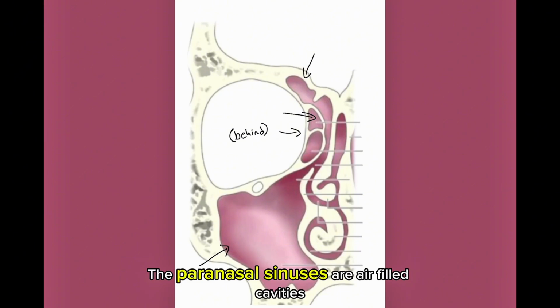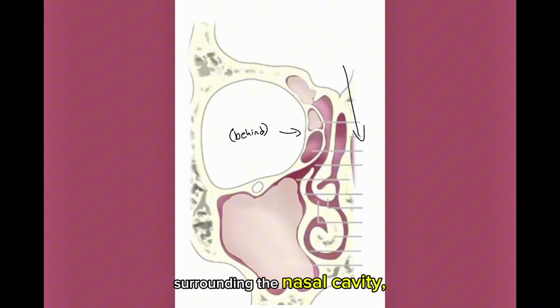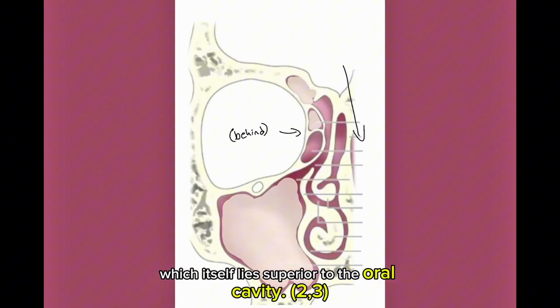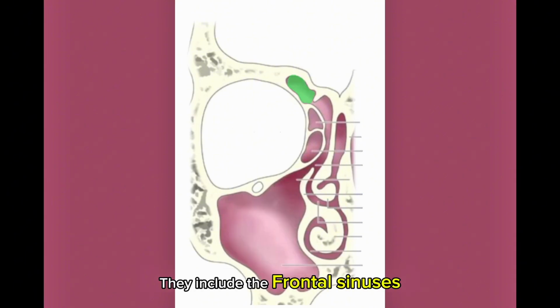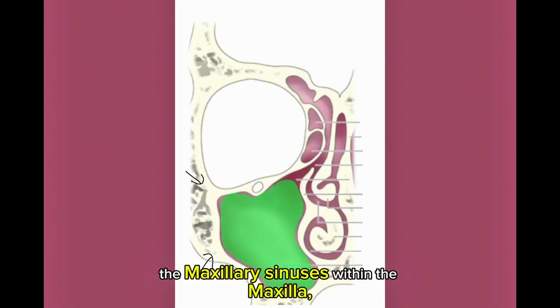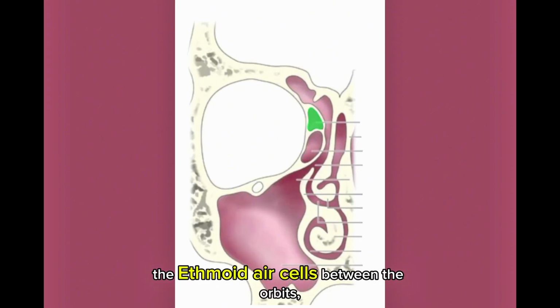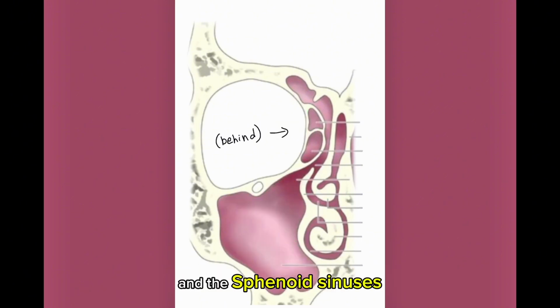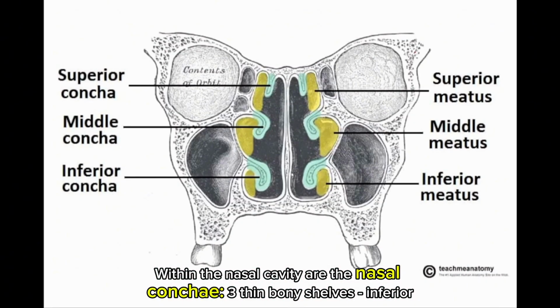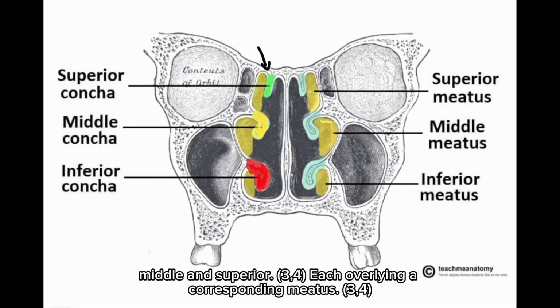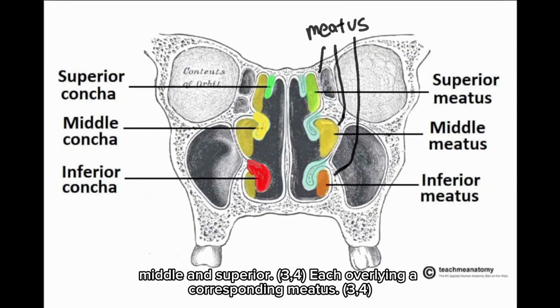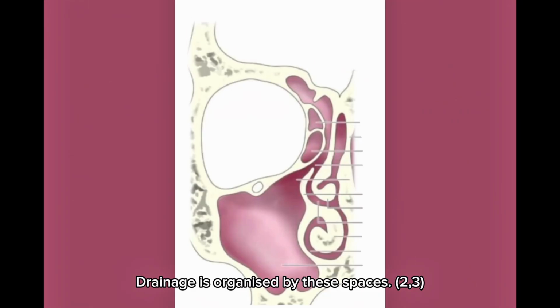The paranasal sinuses are air-filled cavities surrounding the nasal cavity, which itself lies superior to the oral cavity. They include the frontal sinuses, superior to the nasal cavity, the maxillary sinuses, within the maxilla, inferior to the orbits and superior to the maxillary teeth, the ethmoid air cells, between the orbits, and the sphenoid sinuses, which lie deeper and more posteriorly. Within the nasal cavity are the nasal conchae, three thin, bony shells, inferior, middle, and superior, each overlying a corresponding meatus. Drainage is organized by these spaces.